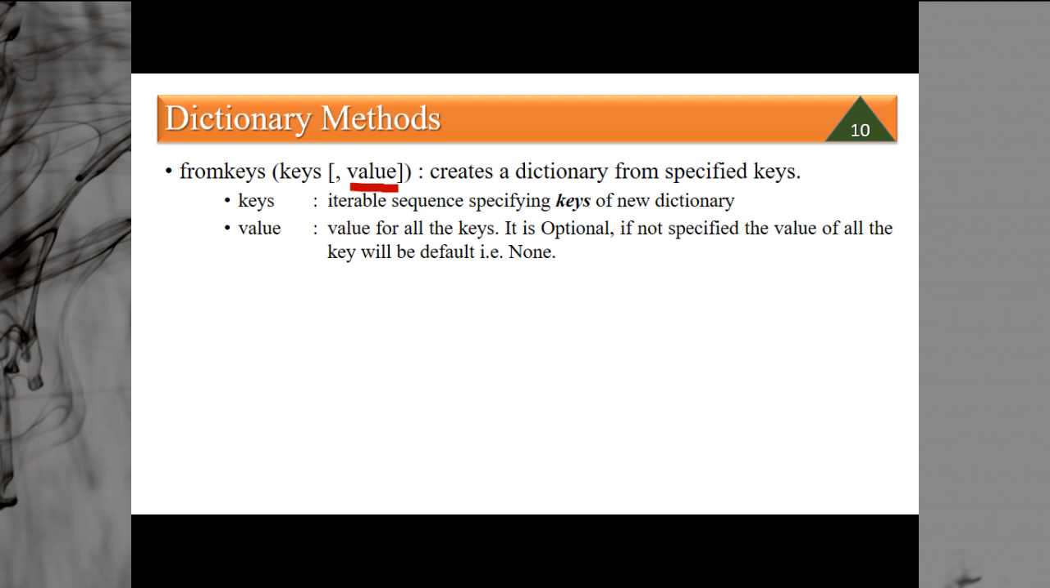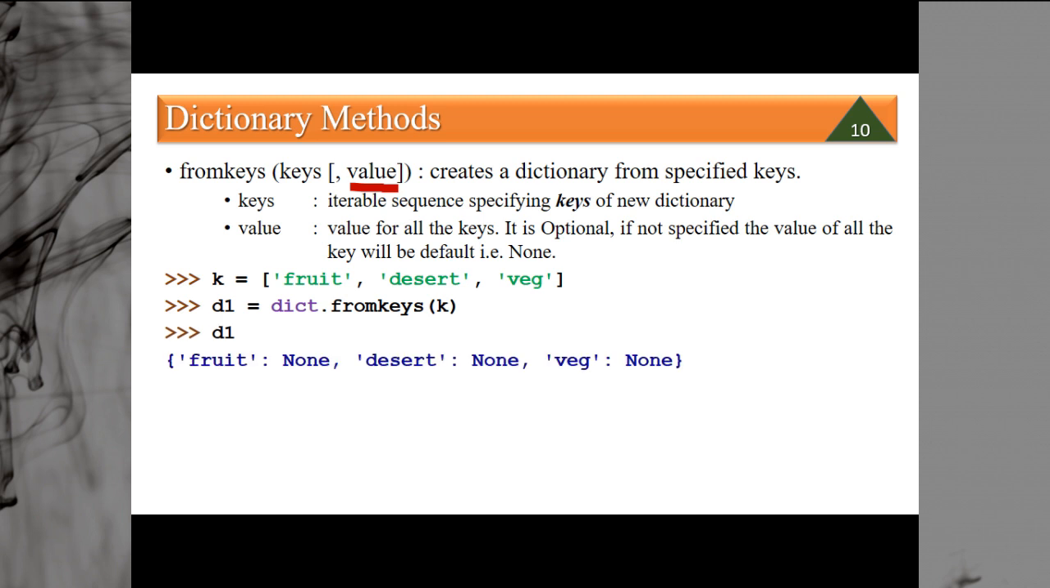Like k is equal to fruit, dessert, veg. This is the list of keys we are creating. Then d1 is equal to dict.fromkeys(k). We are not providing a value. So the 3 keys will be created. The first key will be fruit, second key will be dessert, and third key will be veg. And all the keys will have a default value None. So you can see d1: fruit is None, dessert is None, veg is None.